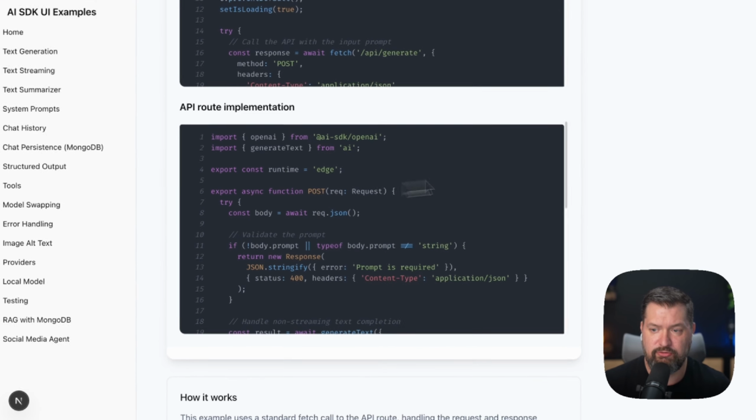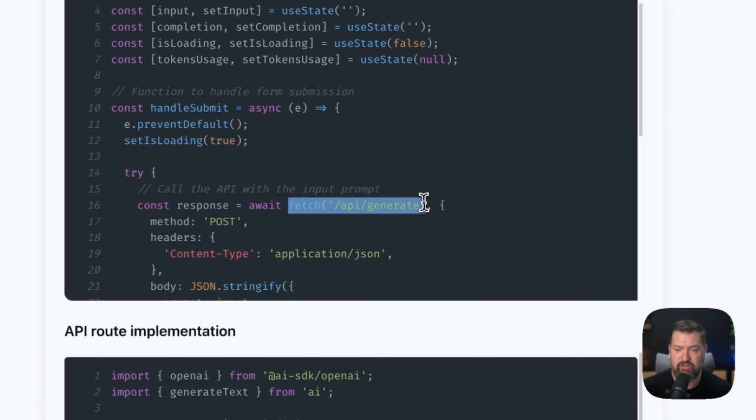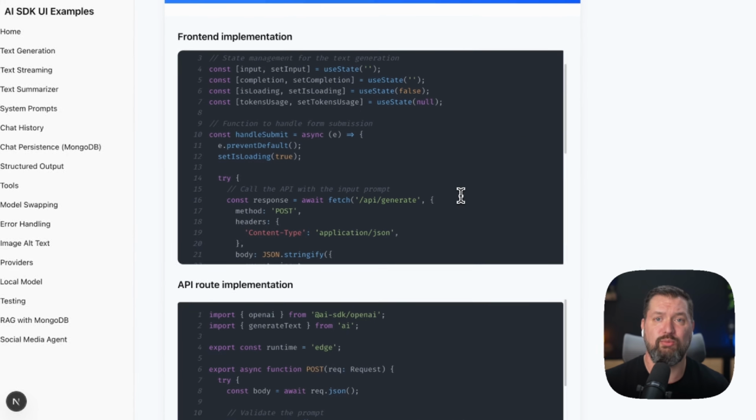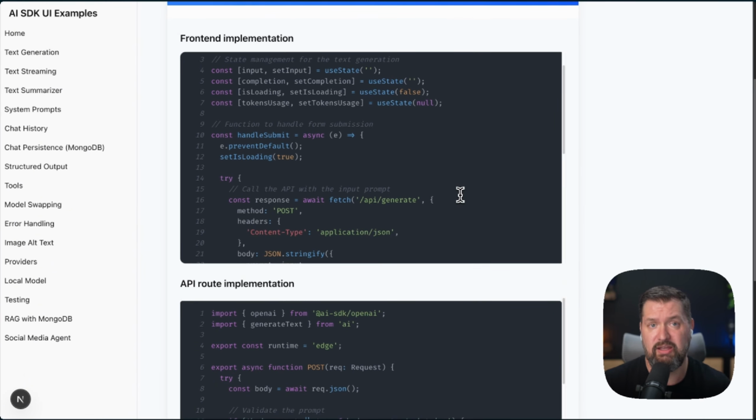And then on the front end, all we're doing is fetching from this generate API. So the magic here is that all of the complexity of calling the AI API, handling the response, and dealing with errors is abstracted away. So it's literally just an API call.